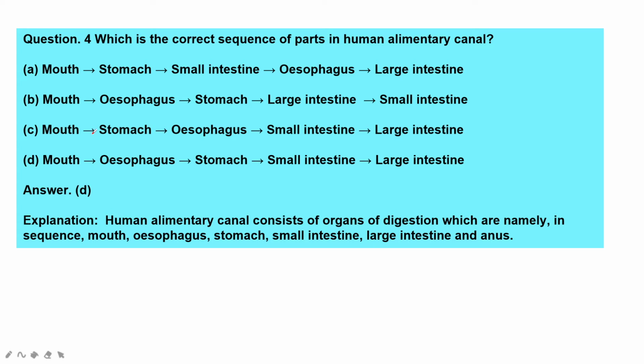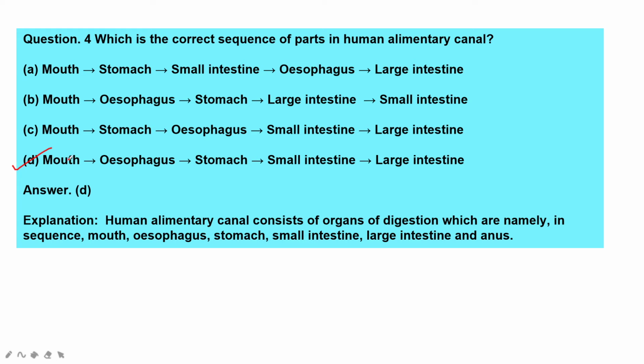B is also wrong. Mouth, stomach, esophagus, small intestine, large intestine. Here the order is missing. After the esophagus only the stomach will come. So only option D is correct, where the food which we keep in the mouth passes through the esophagus, reaches the stomach, all the digestive juices will secrete and the digestion completes there, and it reaches the small intestine.